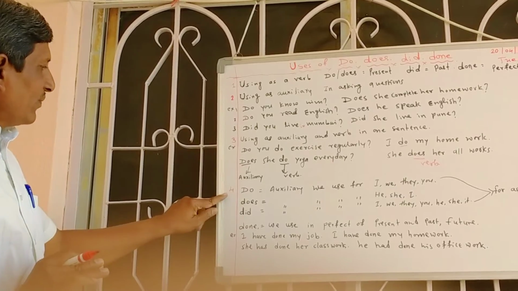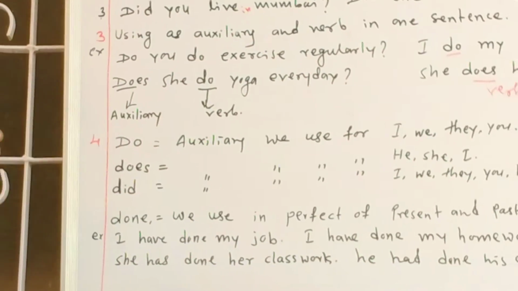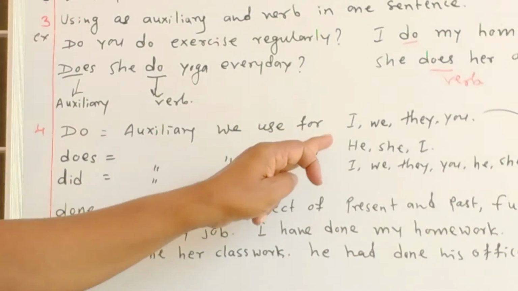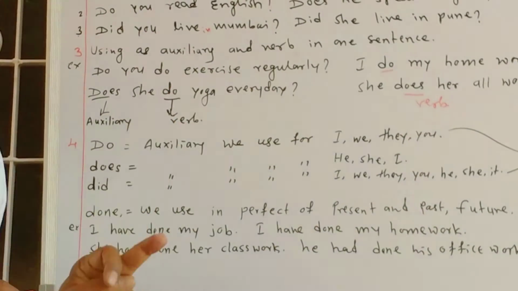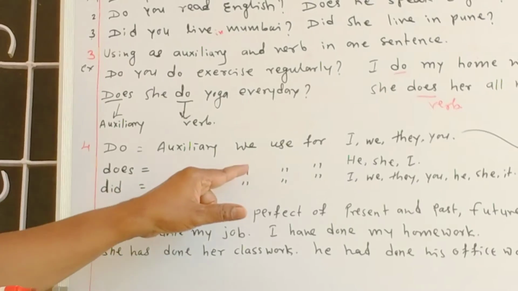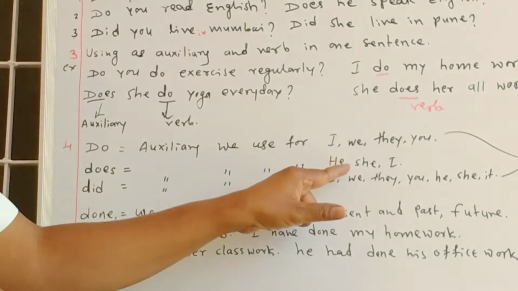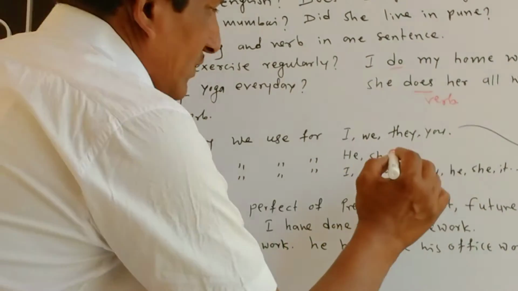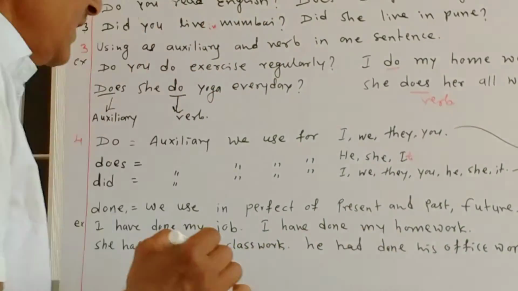And then number 4: do used as an auxiliary we use for I, we, they, you. I will give you an example. And does as an auxiliary we use for he, she, it.